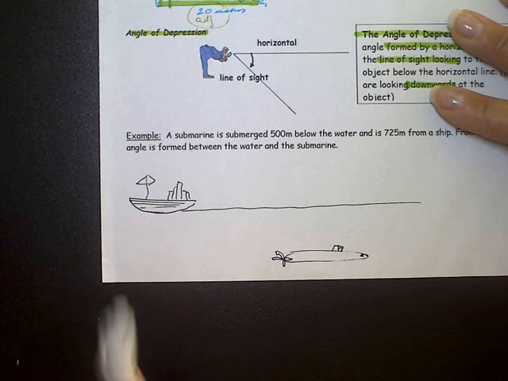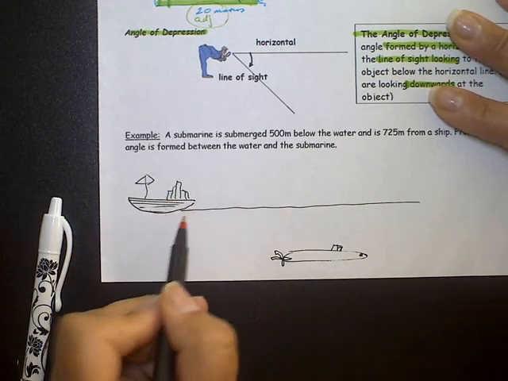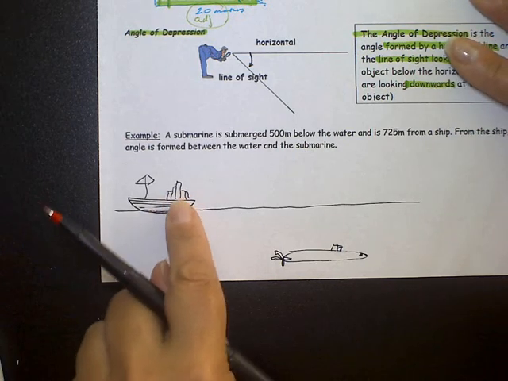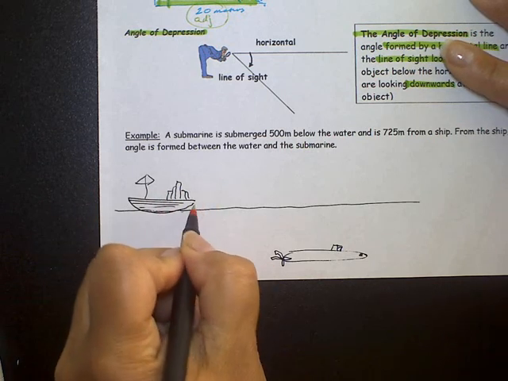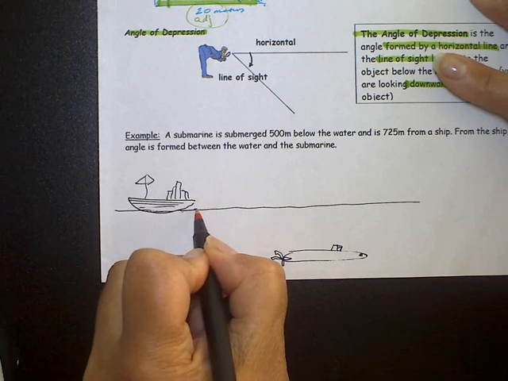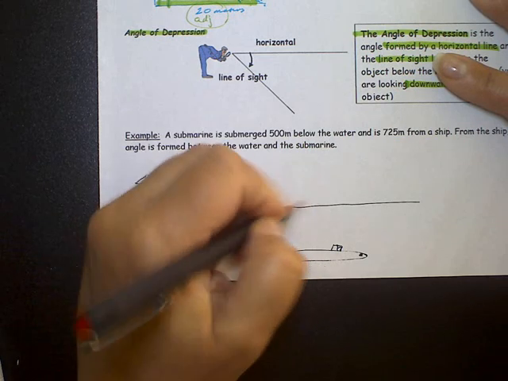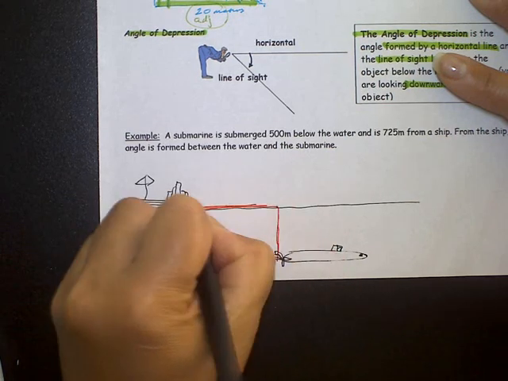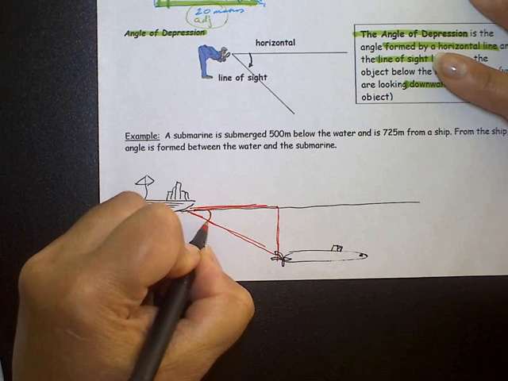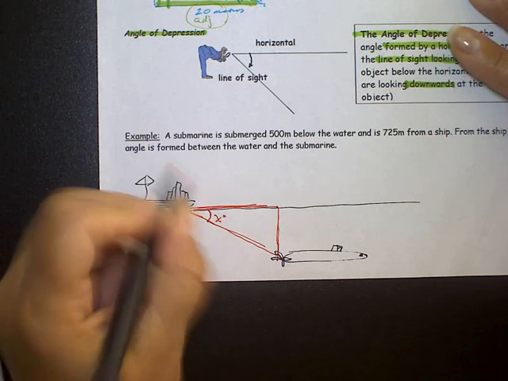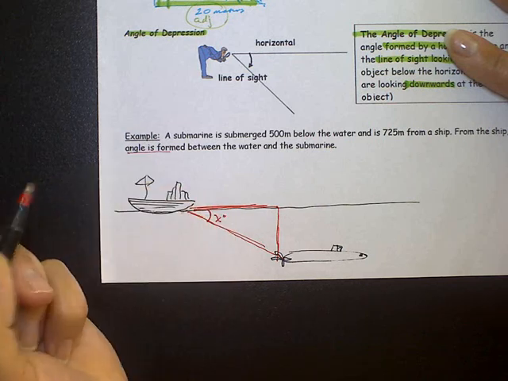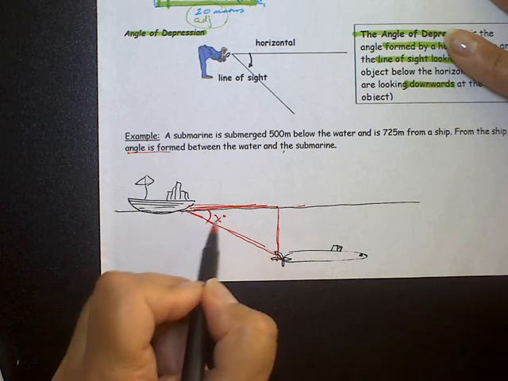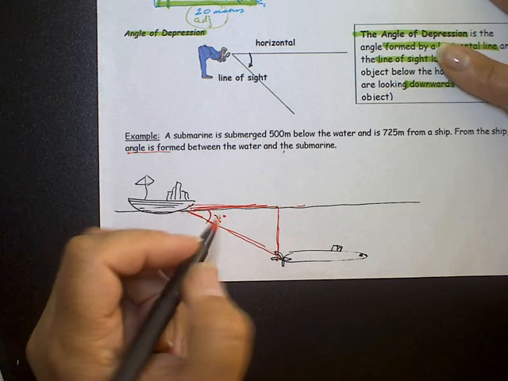So here's my rough picture. It's not beautiful, but it is a picture. So here is the boat, or the ship that's got stuff on it, and the distance from where it is to where the submarine, we don't know what that is, but we know that when we look at the horizontal right here and our line of sight, this angle right here is what we are trying to find, because it says what angle is formed between the water and the submarine. So here's the water, here's the submarine. What is that angle? We know that it is